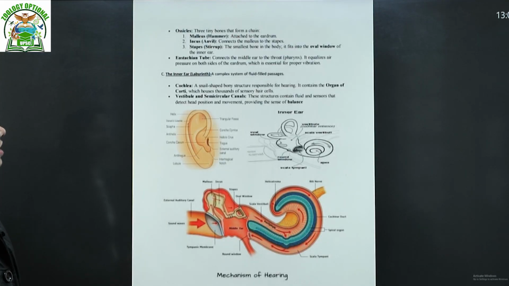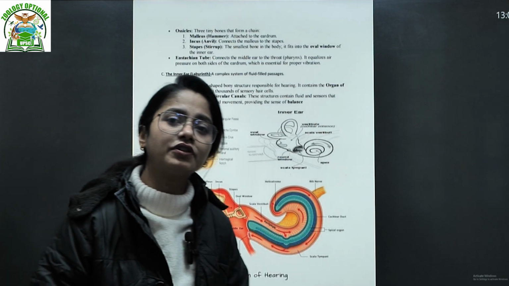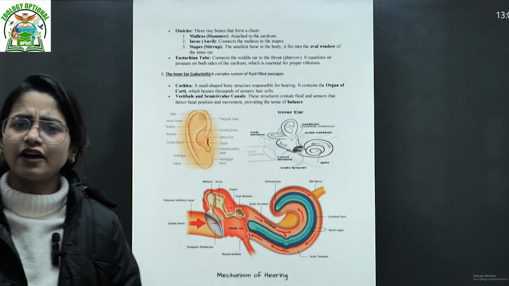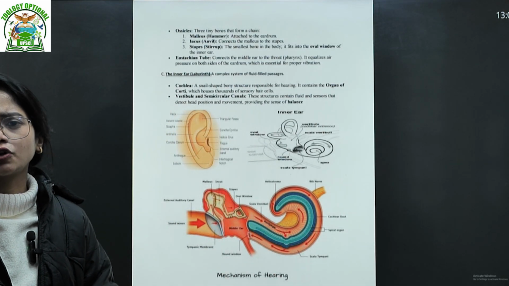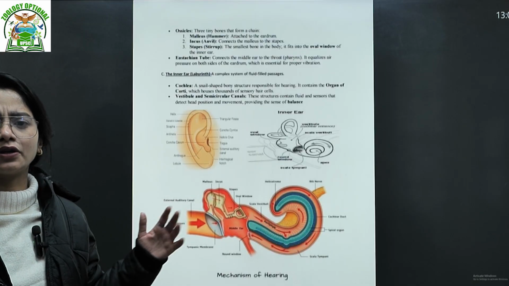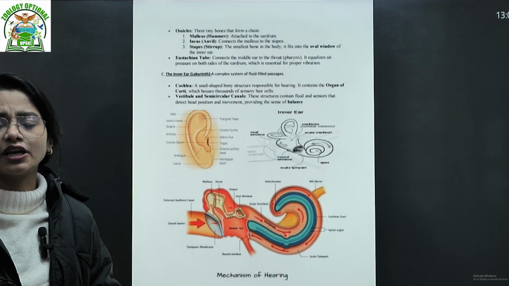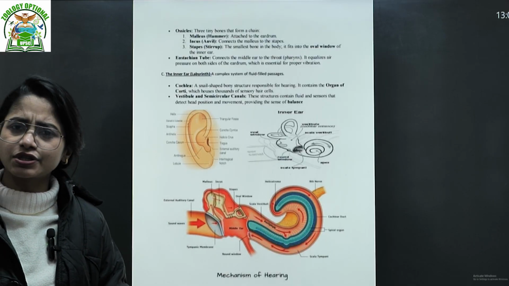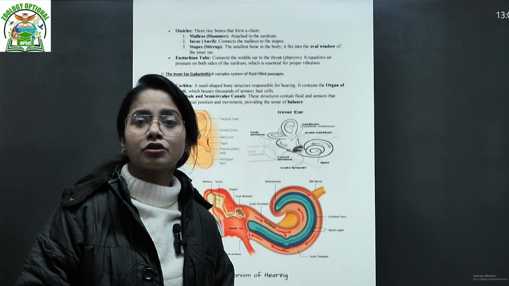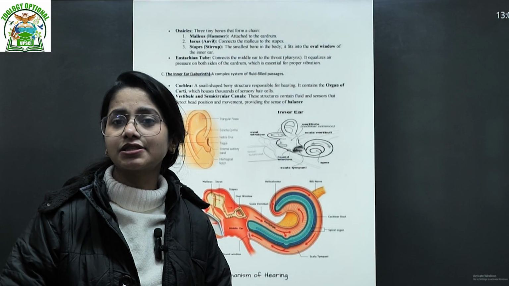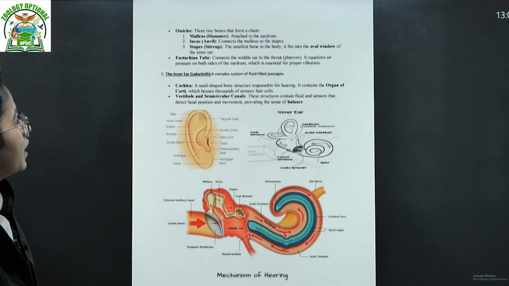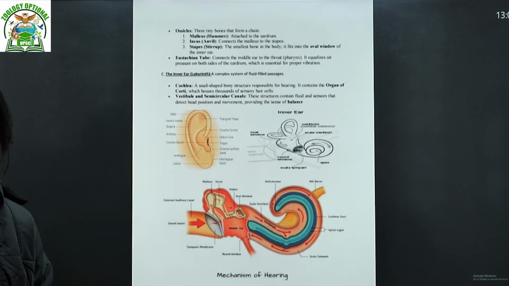The ossicles are three tiny bones that form a chain. What are the names of these tiny bones? If you have taken the zoology option, we must have heard about these bones very early, from the start of graduation, or maybe 12th also. The three bones are the malleus, incus, and stapes, right? Malleus, what is it? That is your hammer, attached to the eardrum.